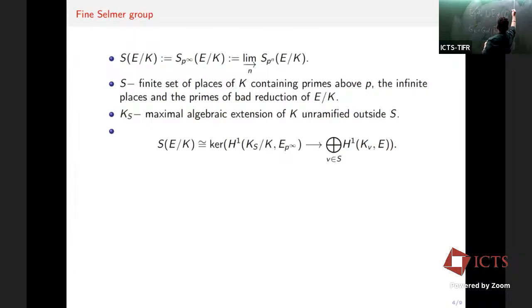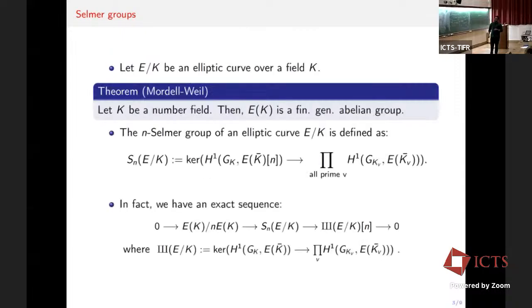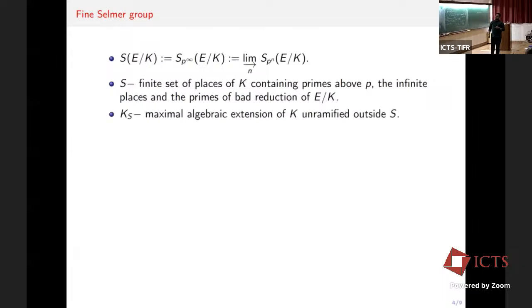So maybe notation. And it is H^1(K_v, E), and the direct sum is taken over the finite set S. So the difference here is that you're taking the product of all the primes v, but we can show that actually we need to define it for a finite set of primes, and there is a change in the Galois group here, in the global part.